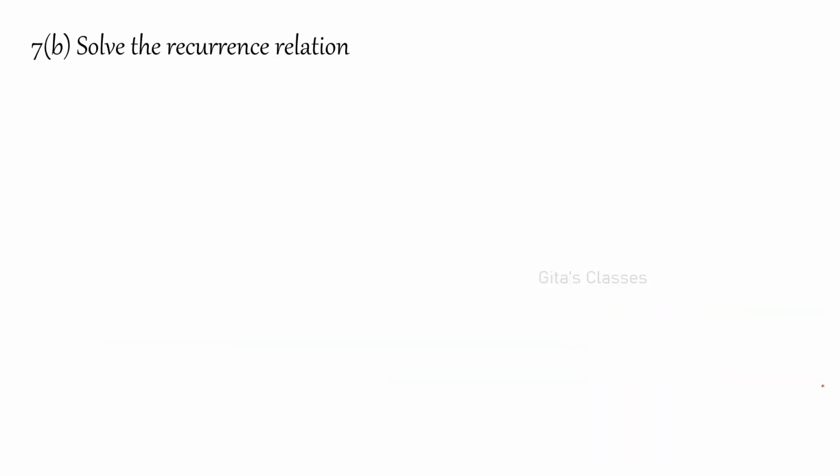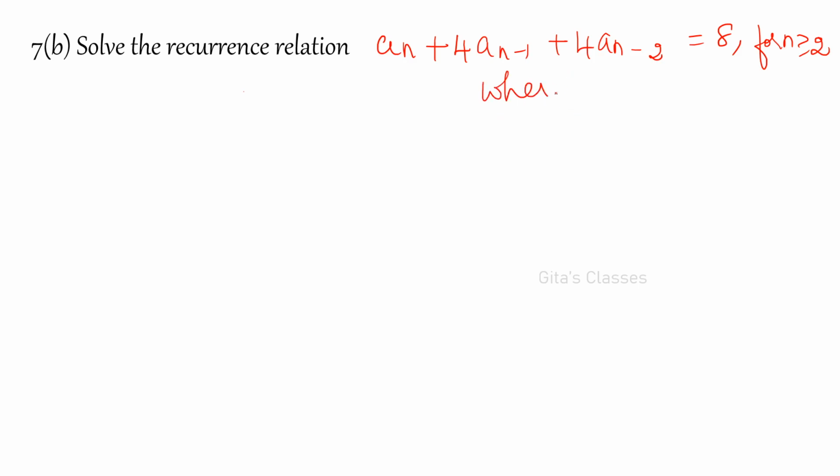Next is 7B. Solve the recurrence relation a_n plus 4a_(n-1) plus 4a_(n-2) is equal to 8 for n greater than or equal to 2, where a_0 is equal to 1 and a_1 is equal to 2, right?